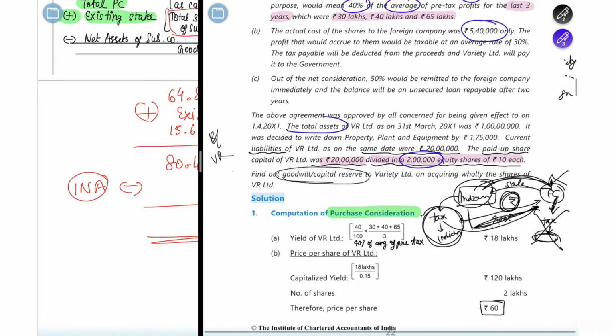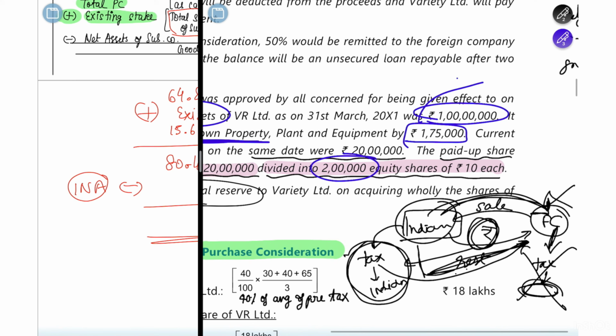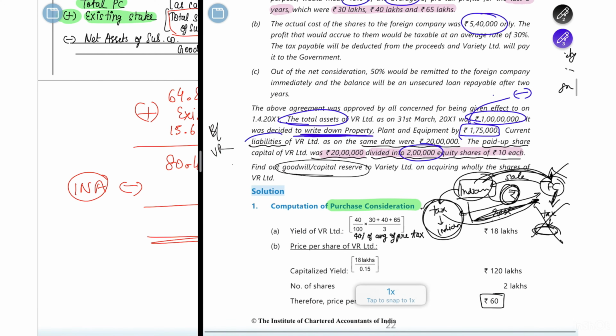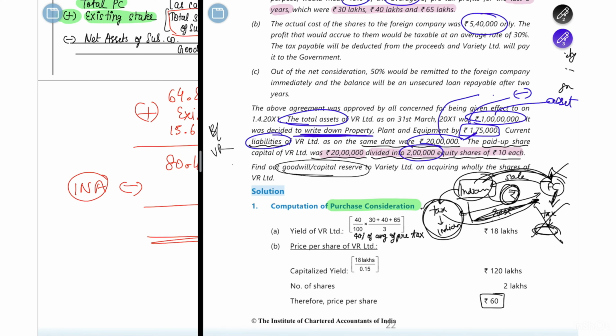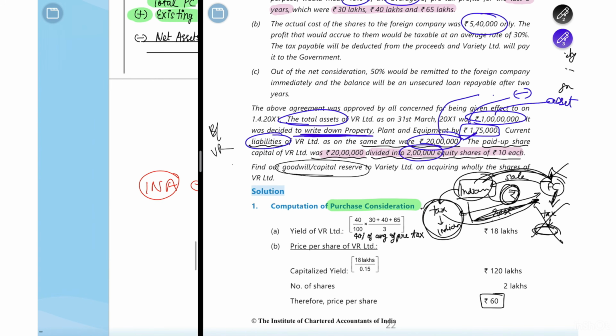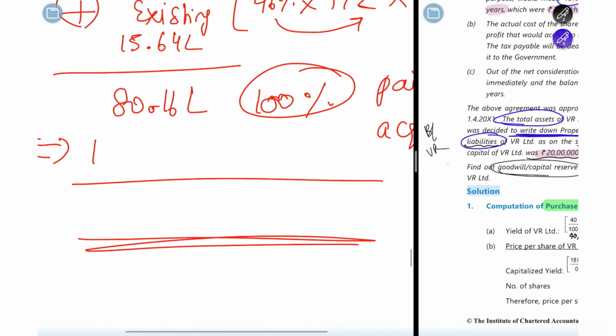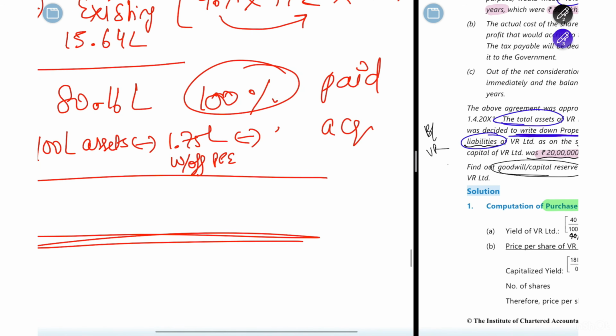Total assets were 100 lakh rupees, and there is a revaluation where there is a write down of property by 1,75,000. So you have to minus this. Apart from that, they are saying that there is a current liability of 20 lakh rupees. So 100 lakh of assets are there. In that 1,75,000 is the write down of PPE, and then there is 20 lakh of liabilities.